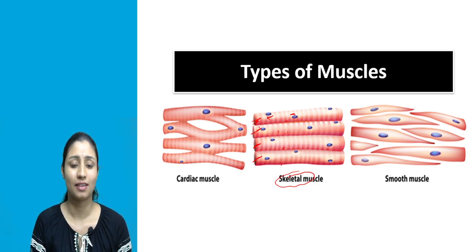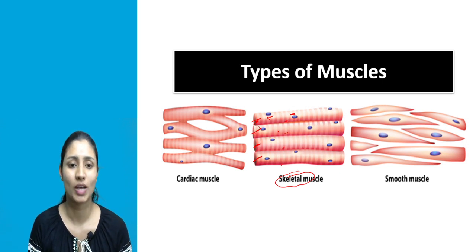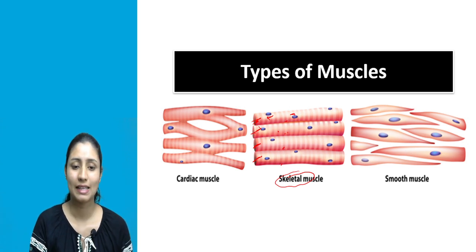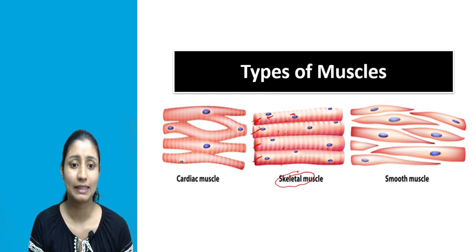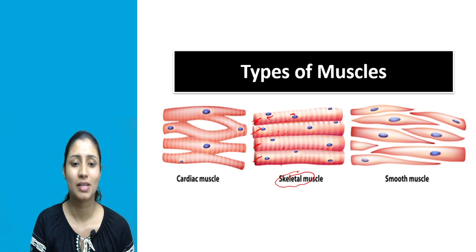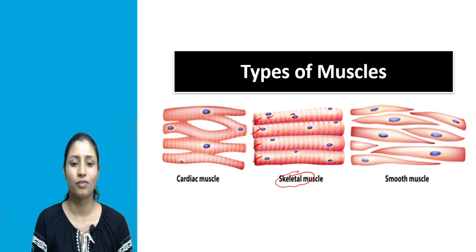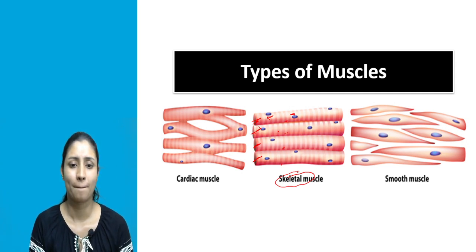And these bands here are known as striations. Okay, so the skeletal muscle cells have striations. That's why skeletal muscle cells are also known as striated muscles. This is a very important point. On the skeletal muscle cell, alternate dark and light colored bands are present, and these bands are known as striations. And just because skeletal muscle cells have striations, it is known as striated muscle. Okay, so another name for skeletal muscle is striated muscle.